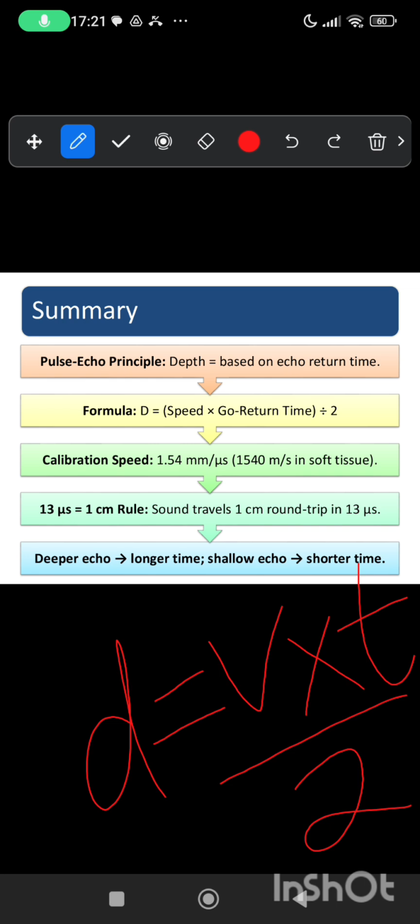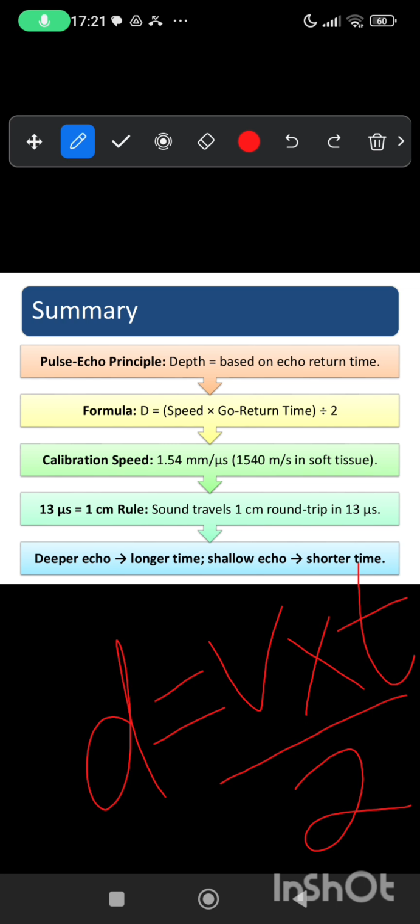And always remember 13 microsecond is the go return time. So sound travels 1 cm at 13 microseconds. So the deeper the echo, the longer the time, the shallower the echo, the shorter the time.